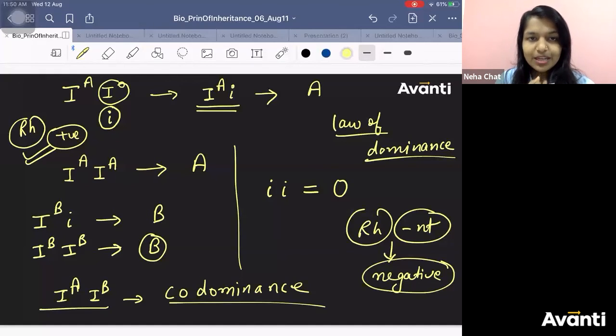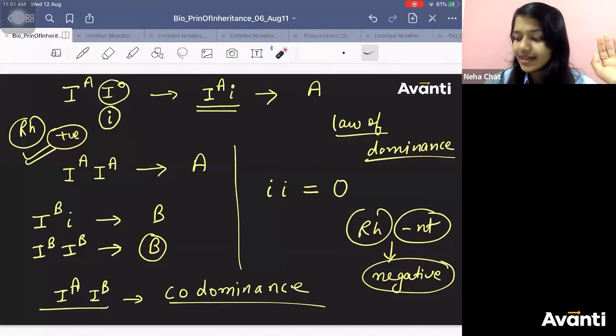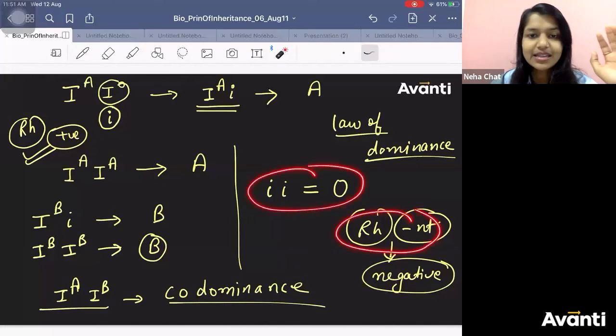80% of the people are positive. Tell me, which blood group is the universal donor? Aishwarya has given the right answer. Chetna has given the right answer. O negative is the universal donor. It should be O negative because it has no antigen. O negative means it does not have Rh, it doesn't have any antigen.